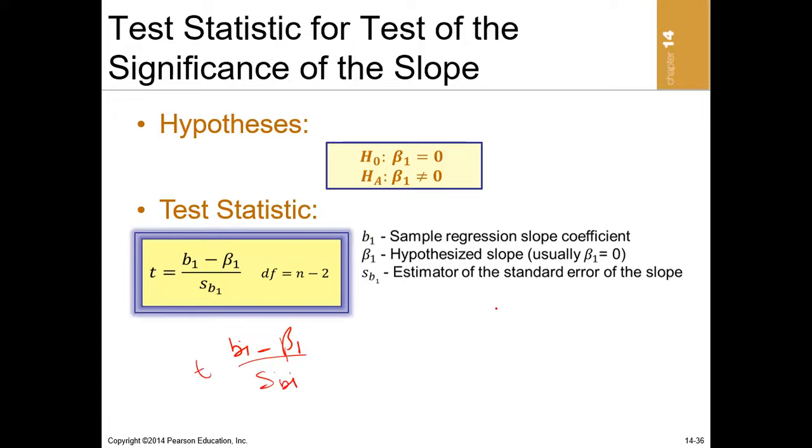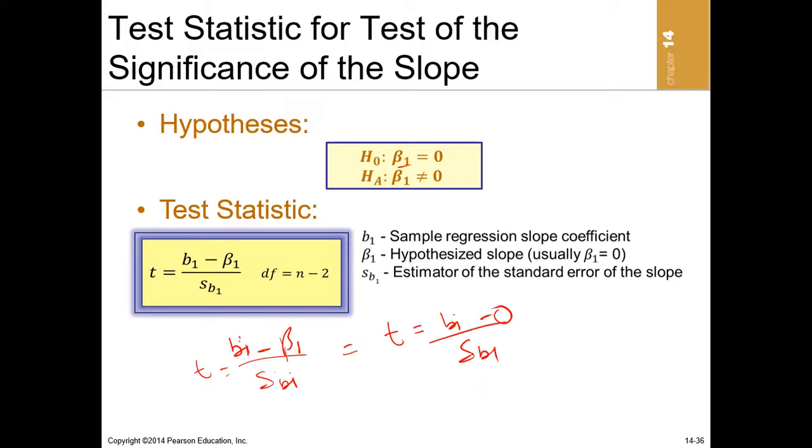When you use the regression formula to get your beta, that will be the estimated beta. Then the hypothesized beta in our hypothesis is 0. So in other words, we will have t is equal to beta 1 minus 0, because the hypothesized beta is 0, all over the standard error of the beta.